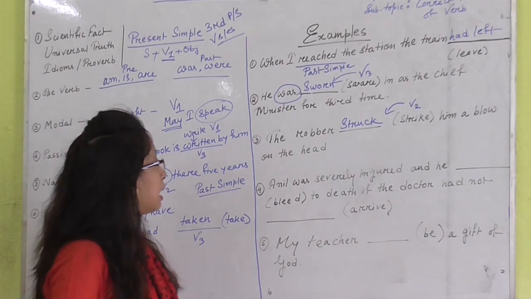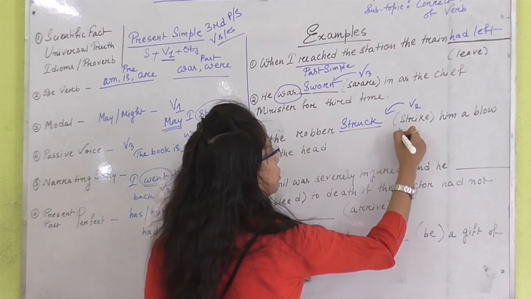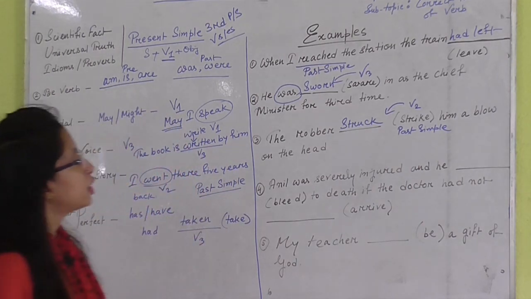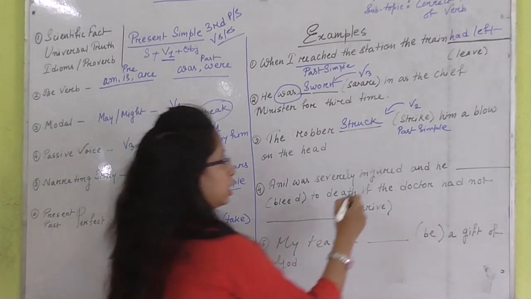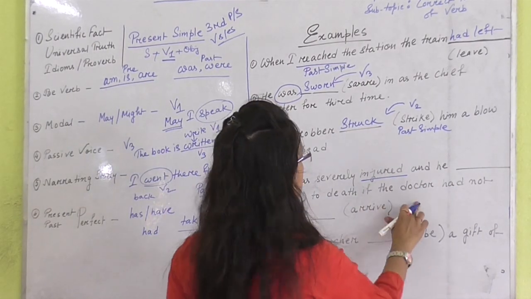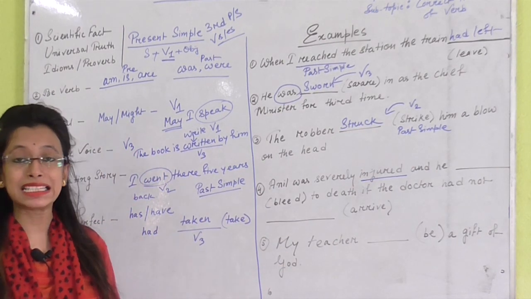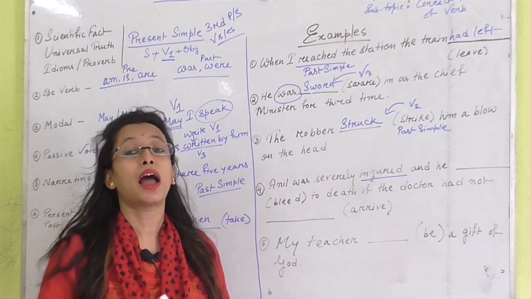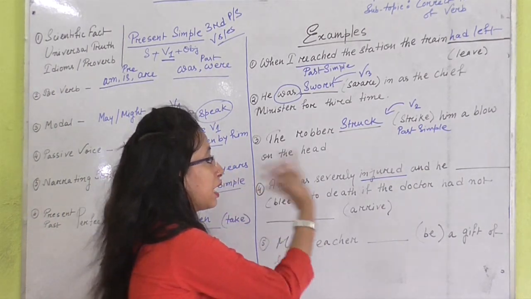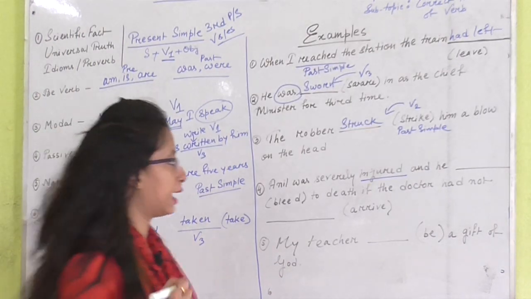Okay. Number 4. Anil was severely injured. So I need to use the past form, past simple. Anil was severely injured, so I get a point. It is in past tense, and he dash bleed to death, if the doctor had not, then another dash. If means when we use if, when I am going to tell anything imaginary. Okay, severely injured, but I need to use here a past form of modal auxiliary like would have.